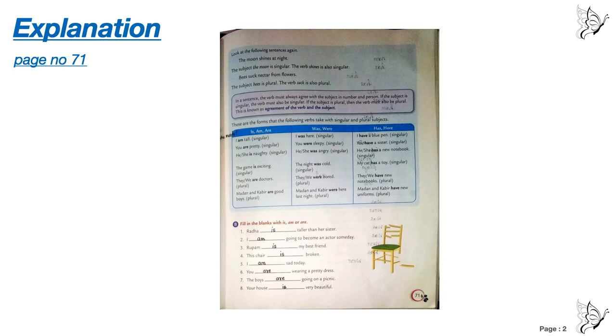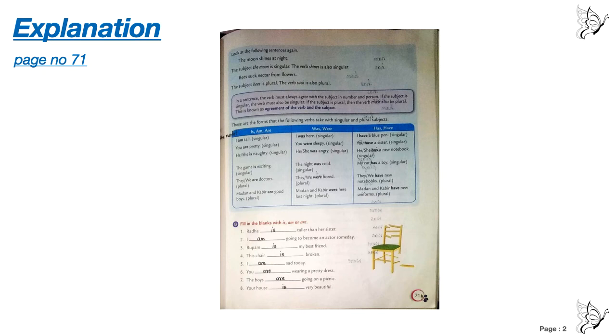Now when to use has and have. Has is used with singular and have is used with plural, but with I and you, have is used. He has, she has, it has. With singular number you are going to use has, and with plural number you are going to use have. But here I and you is singular, still you are not going to use has, you are going to use have.